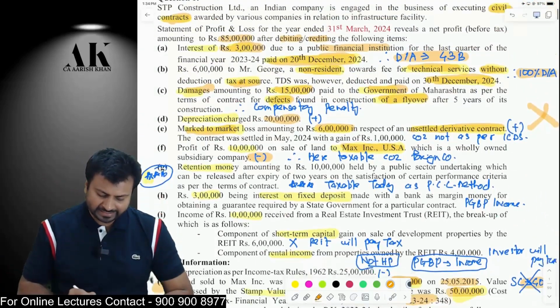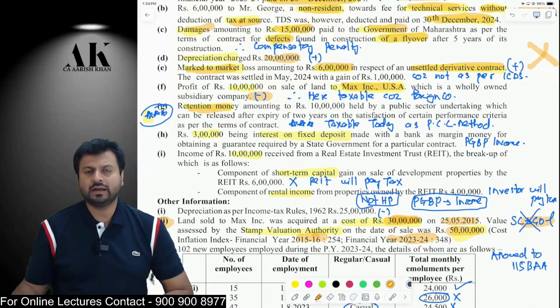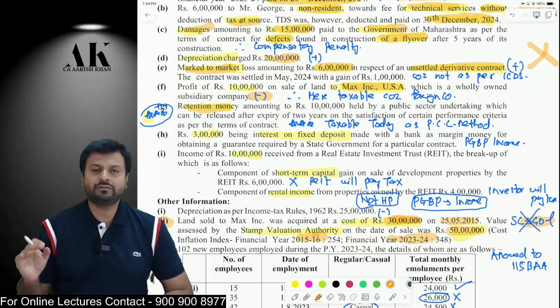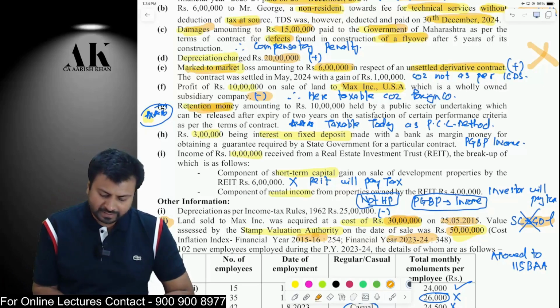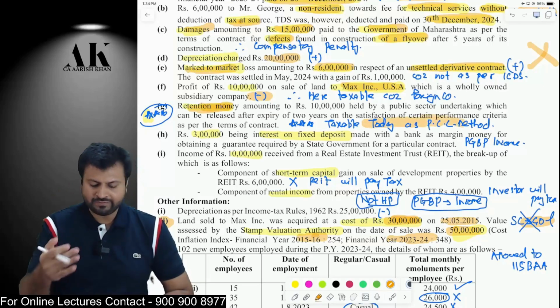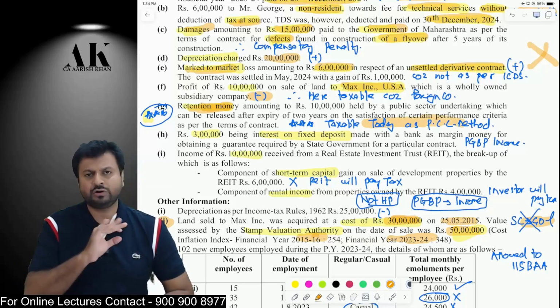Okay. Next one is you are getting some retention money in respect of your contract. Okay. Now, in case of a construction company, they have to follow percentage of completion method. And as per percentage of completion method, retention money is taxable today only. Whenever it is retained, it is taxable under the income tax law. Therefore, it is taxable under PGBP. Don't make any effect of this.